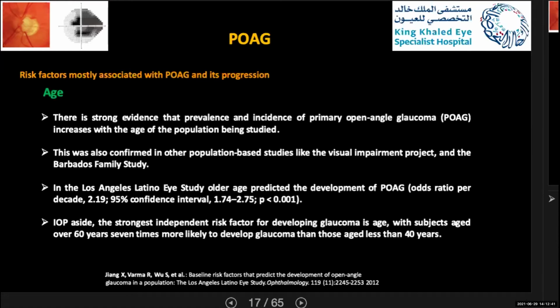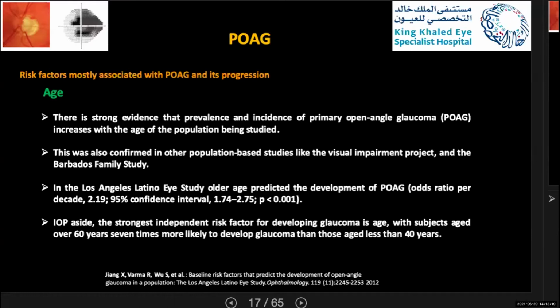Okay, so what about age? There is strong evidence that the prevalence and incidence of primary open-angle glaucoma increases with the age of the population being studied. This was also confirmed in other population-based studies like the Visual Impairment Project and the Barbados Family Study. Another study, the Los Angeles Latino Eye Study, found that older age predicted development of primary open-angle glaucoma, 2.19 versus 1.74.